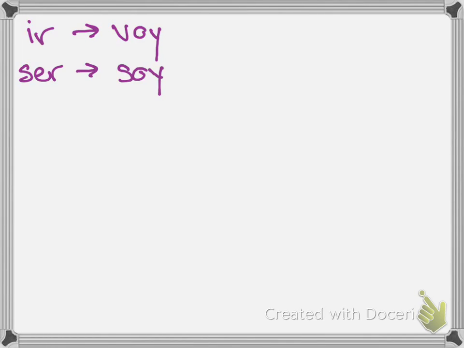Okay. Ser, which means to be, changes to soy. Soy mediana, soy torpe, soy interesante, soy ocupada todo el tiempo. Our next one is estar, which also means to be, but it's more a feeling or a location. Okay? Please don't think of it as a temporary thing because that can sometimes get confusing. So think of it as a feeling or a location. So estoy en la escuela, estoy preocupada, estoy en mi clase favorita.